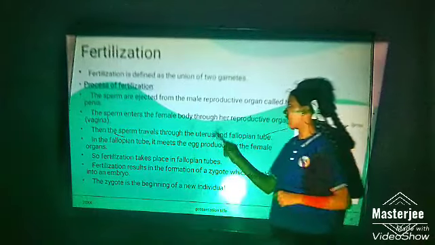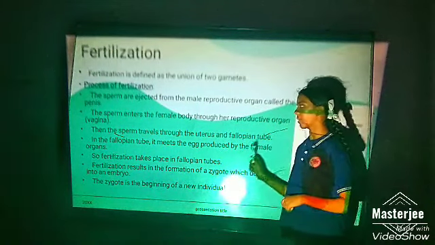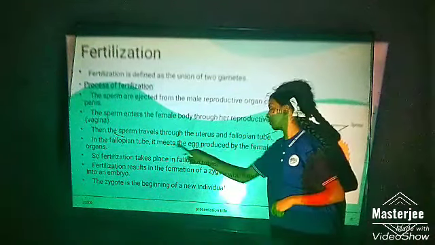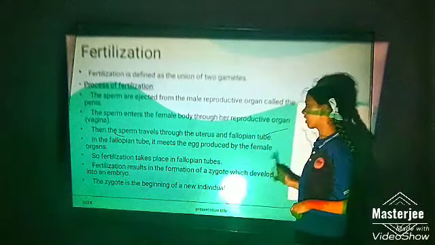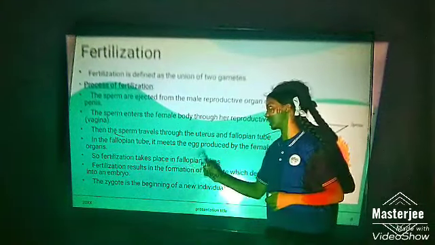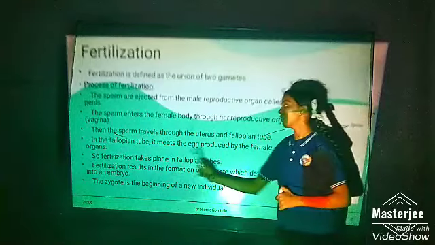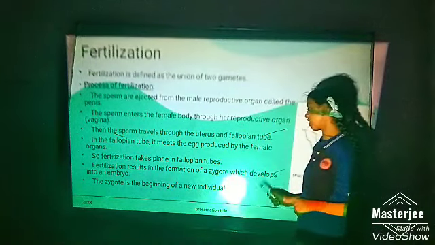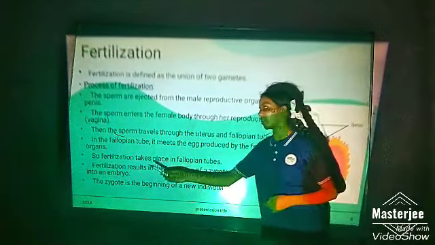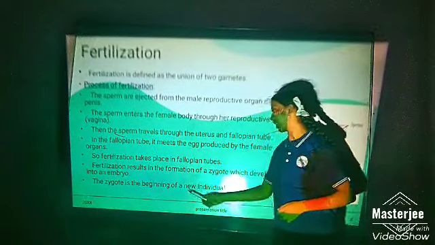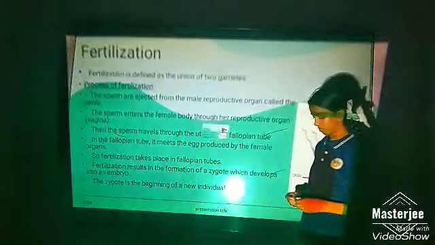Then the sperm travels to the uterus and the fallopian tube. In the fallopian tube, it meets the egg produced from the female organ. So, fertilization takes place in the fallopian tube. Fertilization results in the formation of a zygote, which later develops into an embryo. The zygote is the beginning of a new individual.